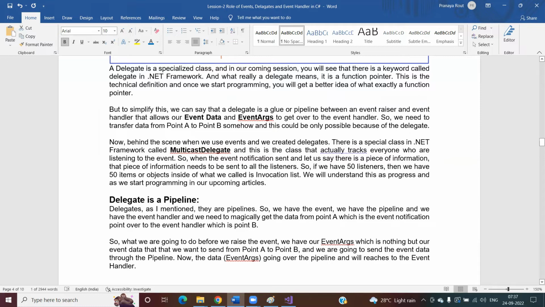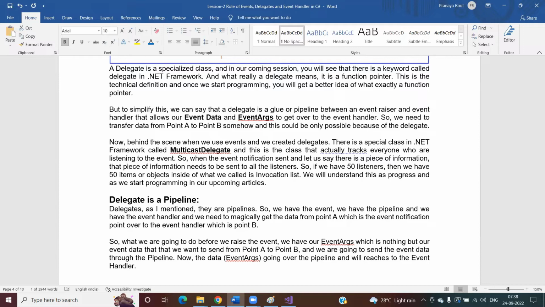So in our next video, once you start programming with a delegate, I will show you that when I'm creating a delegate, the compiler sees the delegate keyword and converts that delegate to a class, and that class is going to inherit from this MulticastDelegate class. So what are the things available in the MulticastDelegate class, what is the signature? All these things we are going to discuss in our next video, right?